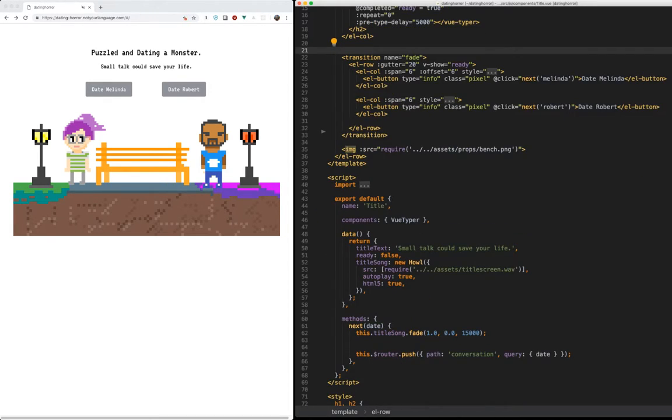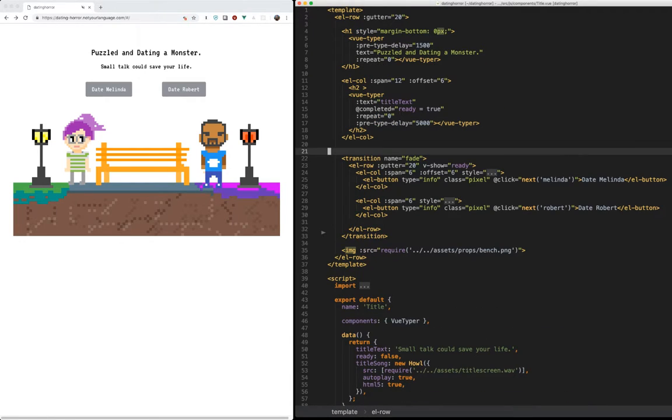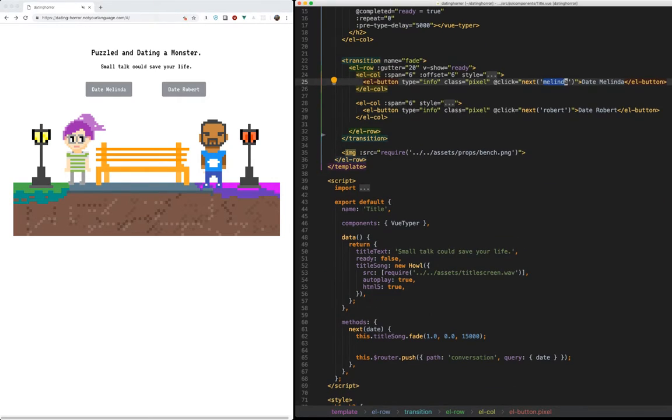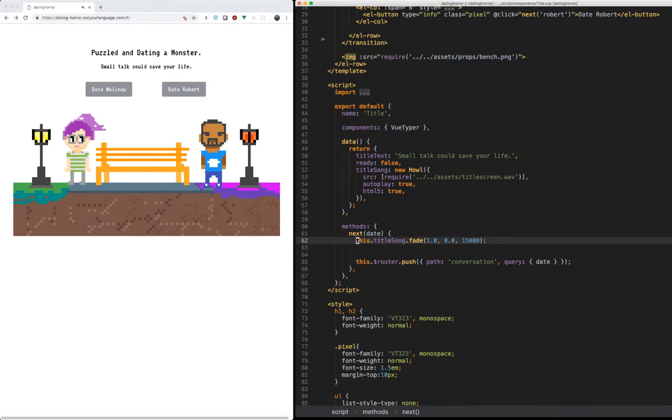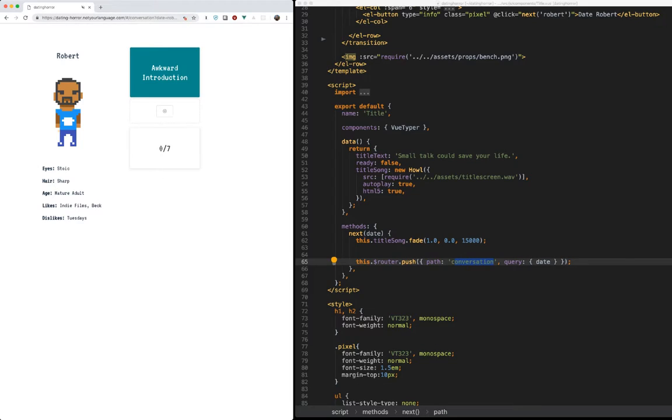Very simple. This was an interesting one. So each of those buttons that we saw up here, this is Vue's transition, which is a built-in function of Vue that allows things like a fade-in of certain components. Each of these components, those buttons, simply calls a method called next with the name of our date. So if we look at the method called next, all it does is fade out the title song which I created and then takes us to the conversation path of the router and the query of which date we chose. So if we again go to the conversation path, there's the query, our date.